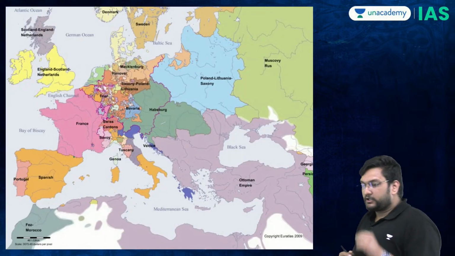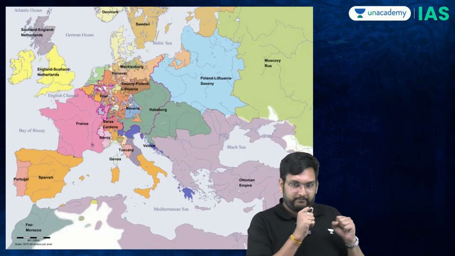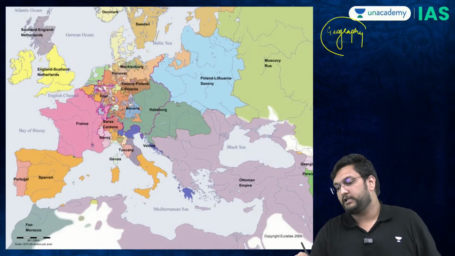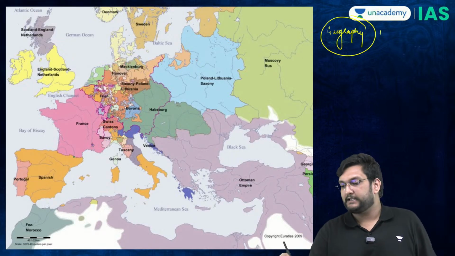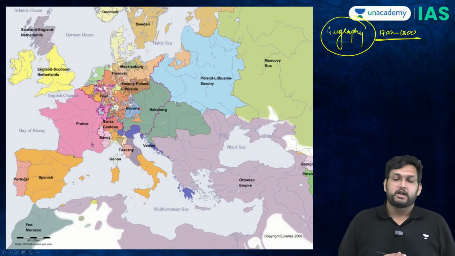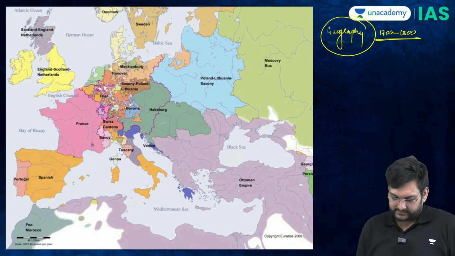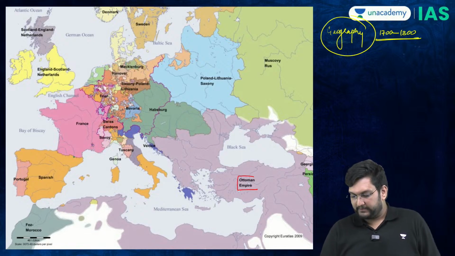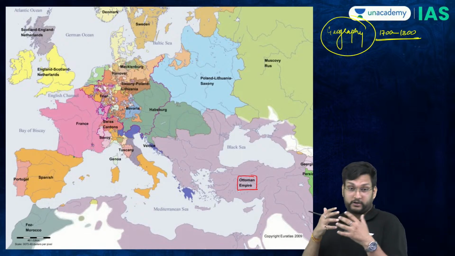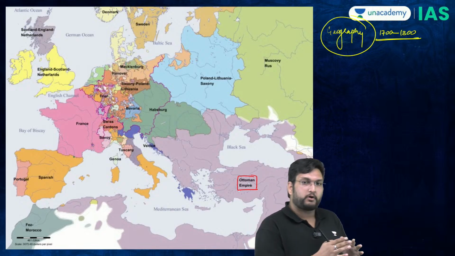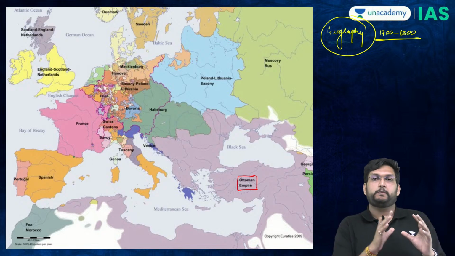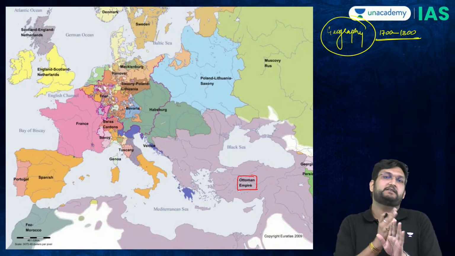Okay. Now, the first thing which you need to understand is this map, which is the geography in which we are actually operating. This is a map of Europe between 1700 and 1800. Now, there are multiple things which you need to understand here. First, I'll mark it in red. There is something called the Ottoman Empire. This empire is one of the focus for us, and we'll talk about it spanning over 3 different continents. But let's go to continental Europe, and what the power dynamics are here is important.